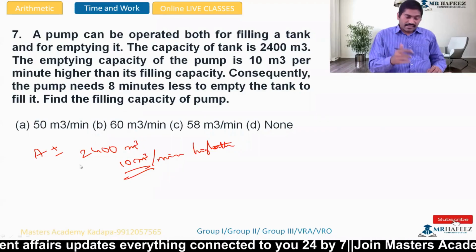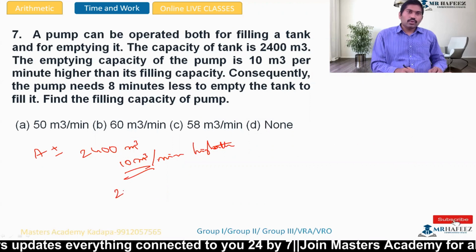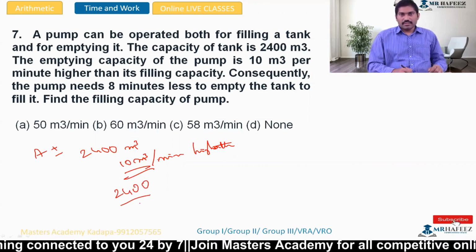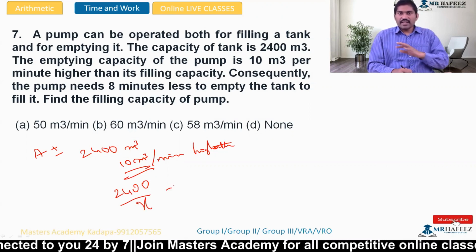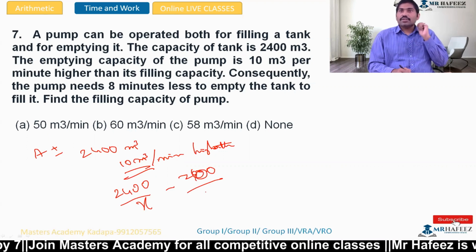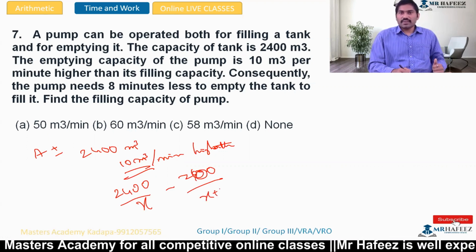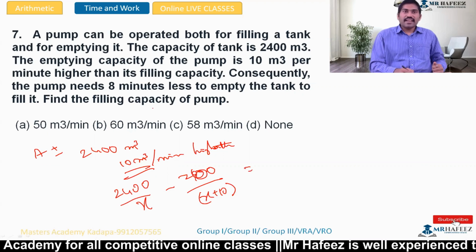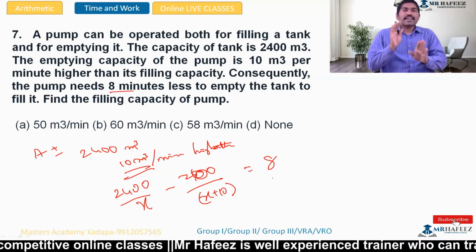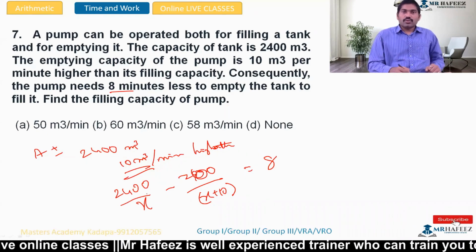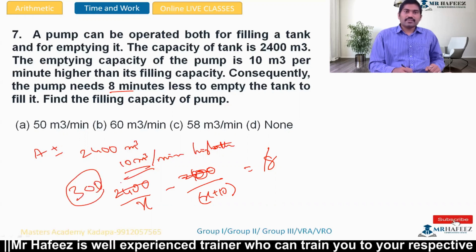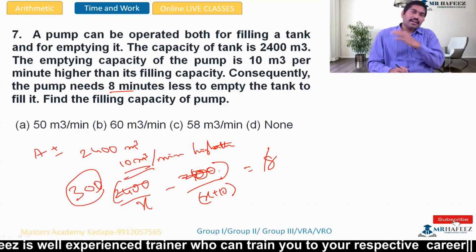So the total tank capacity is 2400 divided by, if the filling tap is X, then the emptying tap, again the capacity is 2400, but the emptying tap has 10 cubic meter per minute higher, so X plus 10. Then time taken is 8 minutes less. So the time difference is 8 minutes. So 8 how many times 2400? It's 300 times. So I made a common and direct cancel.